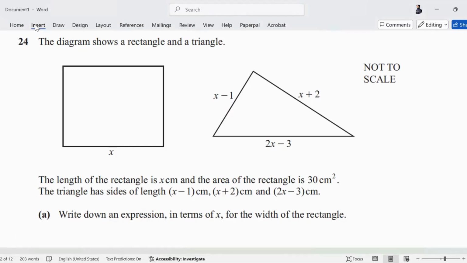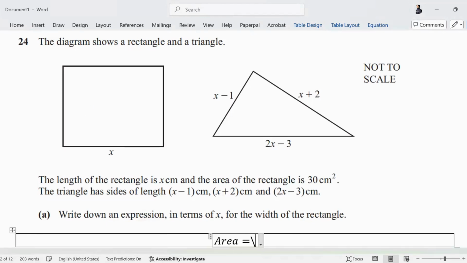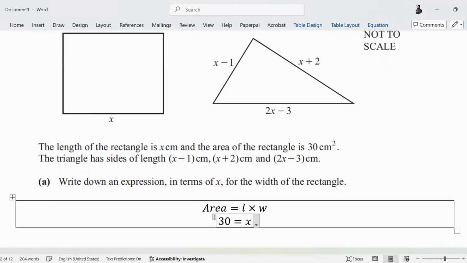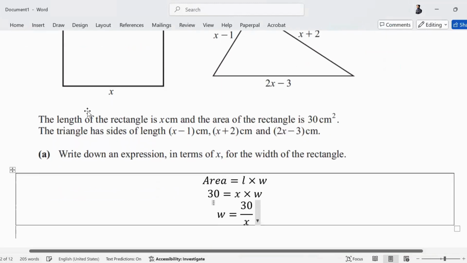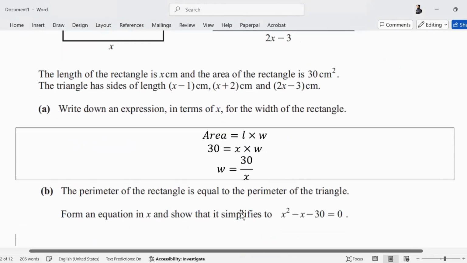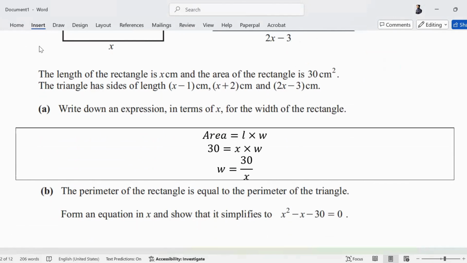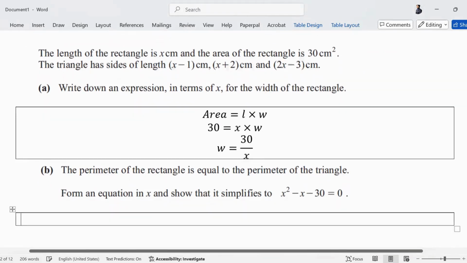The question told us the area, so we can make the expression using the area. Area is length into width. Area was 30, length was x. So the expression for width is 30 upon x. That is the width of the rectangle. Then part B is telling me that the perimeter of the rectangle is equal to the perimeter of the triangle. So I can make the equation using this.